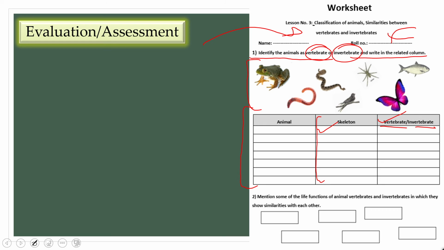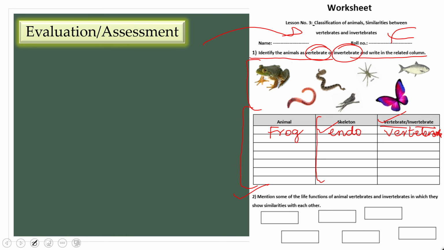Let me do the first one for you. For example, frog. Skeleton कैसा है इसमें, endo. And what is it? It is a vertebrate. So this is how you will solve it. Do the rest by yourself.